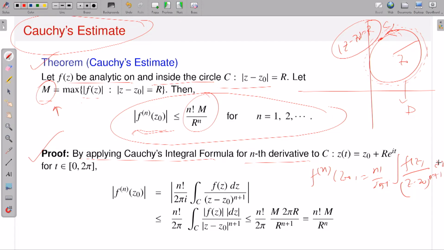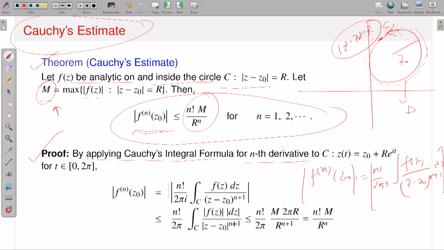So I have the expressions. Now I want to estimate, so what do you have to do? You have to take the absolute value, and again the standard trick, you have to use the ML formula. That's it. Or you can change to contour integration, use the definition of contour integration, and you can get the estimate. This is straightforward. If I have this absolute value, I do not care about this object for the timing, because you can push the modulus inside the integrand.